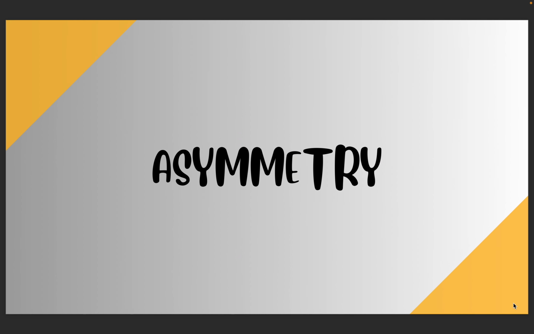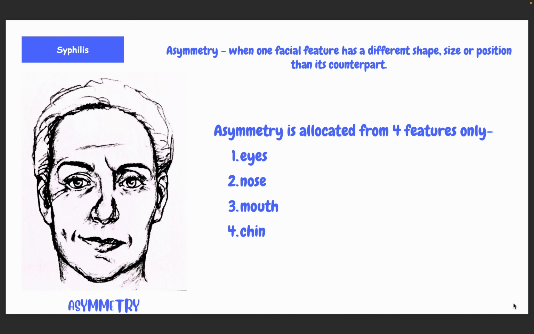Asymmetry. Asymmetry is a feature of syphilis. Asymmetry is when one facial feature has a different shape, size or position than its counterpart. So when it is quite different from the opposite part, it is called asymmetry. Asymmetry is allocated from 4 features only. First one is eyes, second one is nose, third is mouth, and fourth is chin.